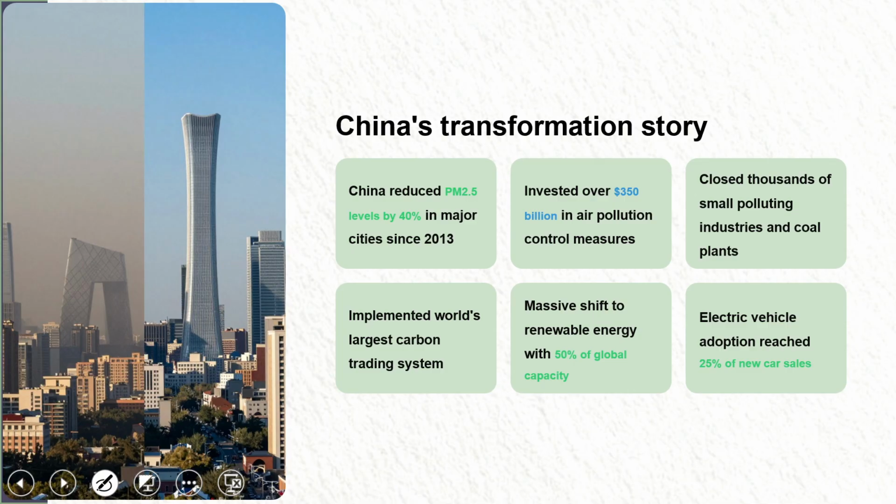Now, China's transformation story. China is the biggest example because before 2013, China was facing the same problem, but because of the pointers mentioned here, China became capable enough to deal with pollution. Electric vehicles, a massive shift to renewable energy, implementation of the world's largest carbon trading system, etc.